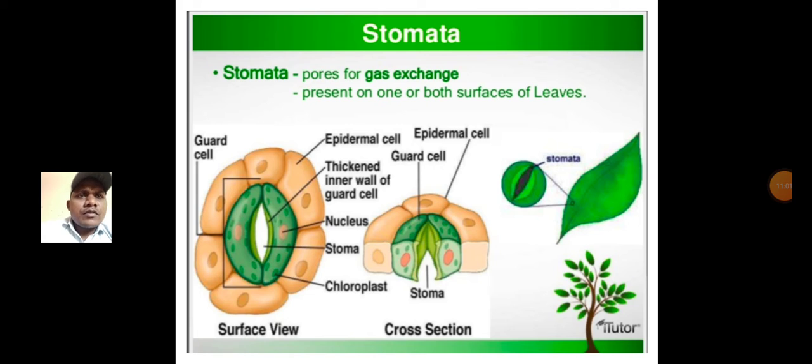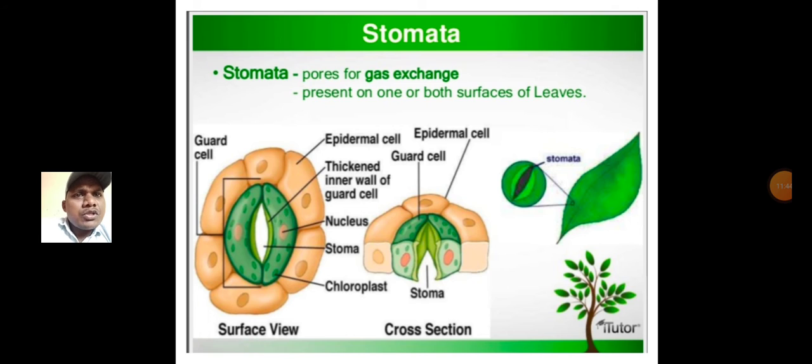Stomata are pores for gas exchange, present on one or both surfaces of leaves. Generally, two types of stomata will be there. Bean-shaped or kidney-shaped stomata are present in dicot plants. And dumbbell-shaped stomata are present in monocot plants.